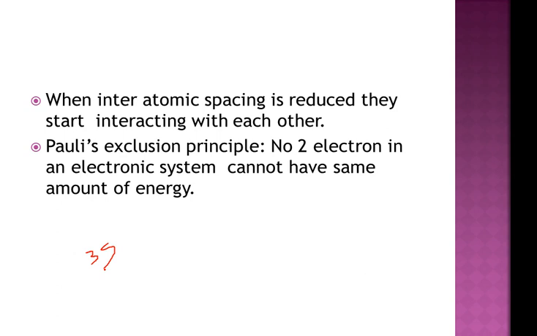So in silicon, we have 2n electrons at the 3s level and 2n electrons at the 3p level.